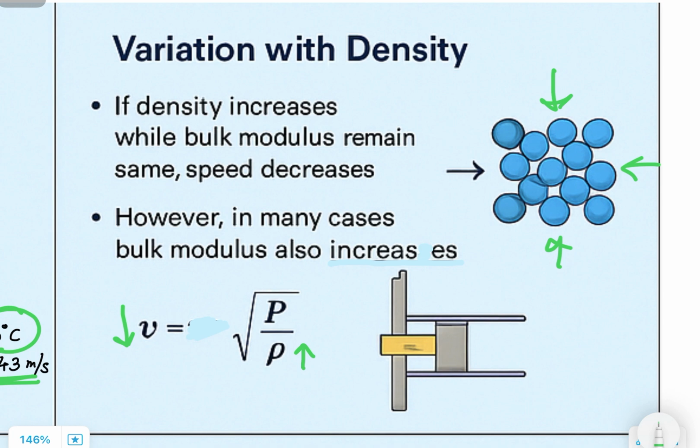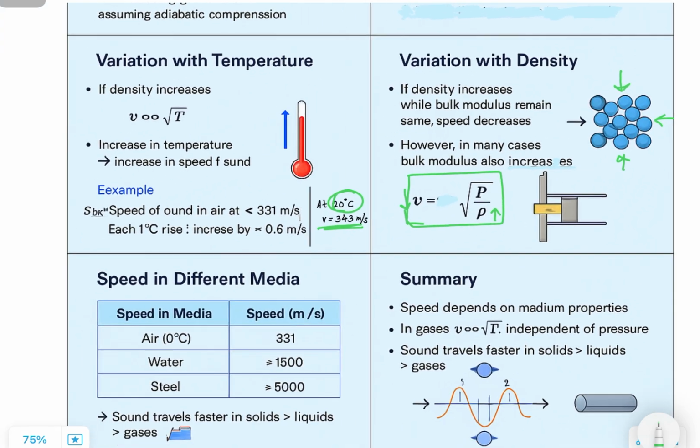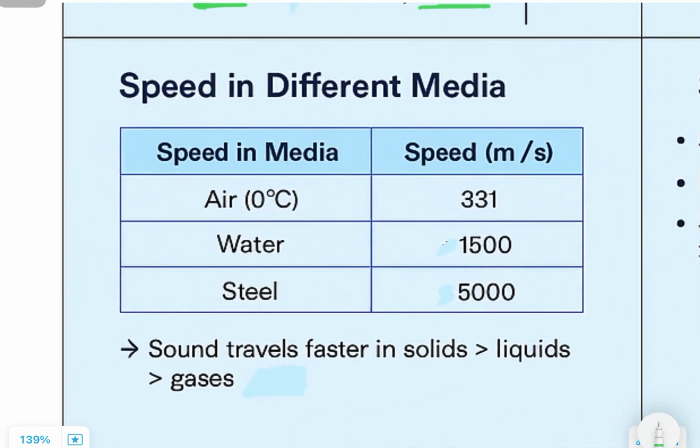The formula again to understand this is v equals square root of B upon rho. So if B increases faster than rho, velocity increases. Imagine pressing down a spring. If it gets much harder to compress, it means bulk modulus is going up, and sound can travel through it faster.